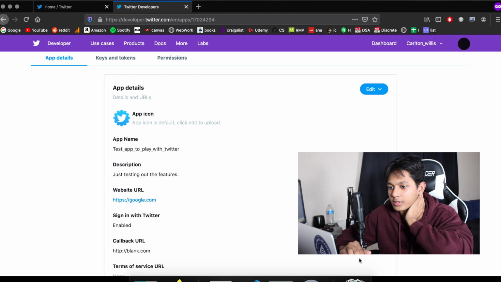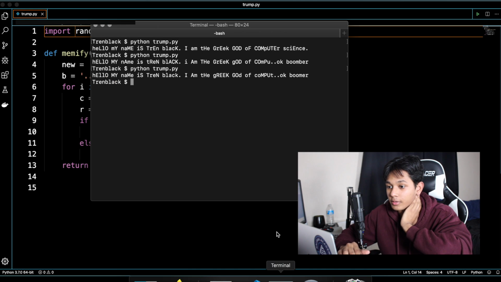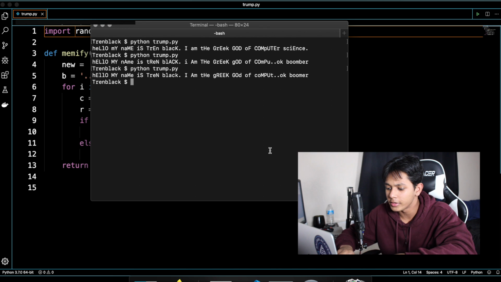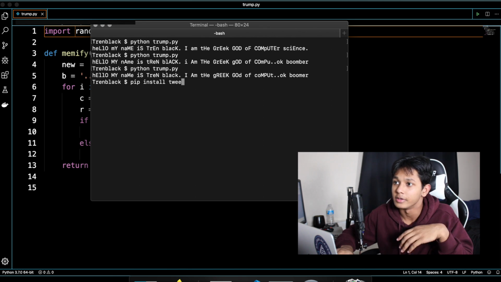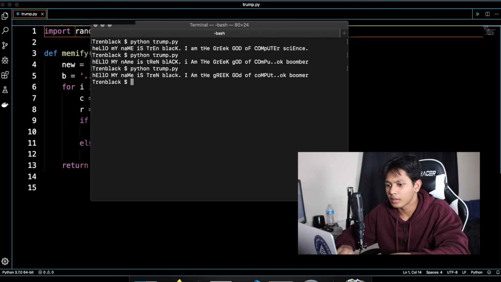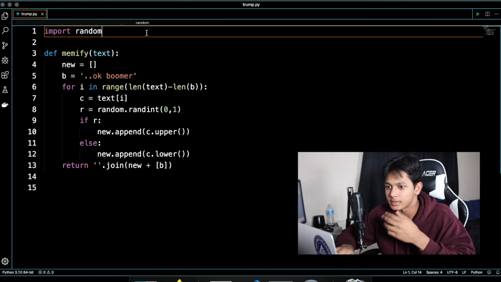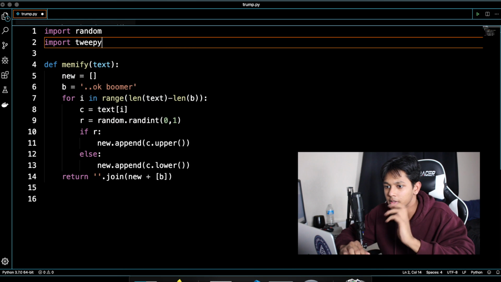So what you're gonna do is go here. Actually, you gotta open up your command prompt, and you gotta do, I think, pip install tweepy, but I already installed it, so I'm not gonna install it again. So what I'm gonna do is just import tweepy here.